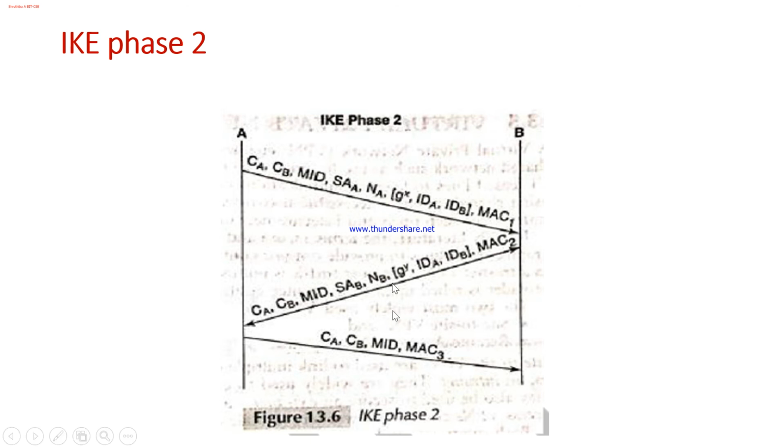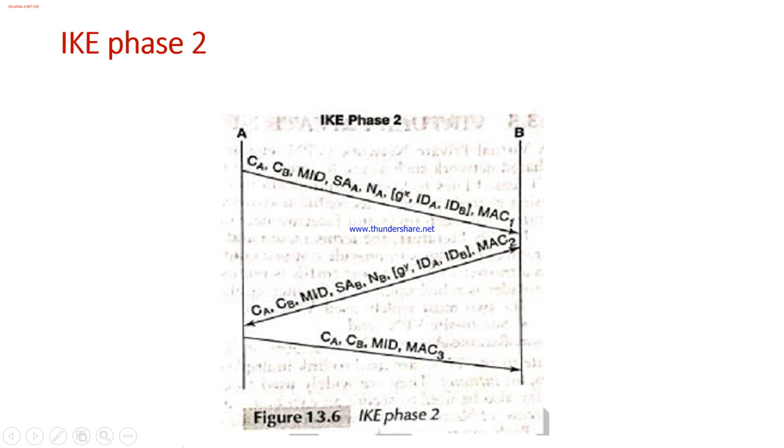In addition to the agreement on a cryptographic suite, the purpose of this phase is to agree on the secrets to be used for authentication as a part of the IPsec Security Association. These secrets are computed simultaneously by both sides and are functions of the key D computed in phase 1 and the nonces NA and NB exchanged in this phase.